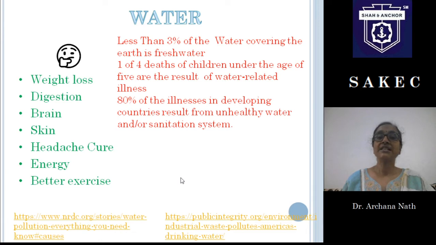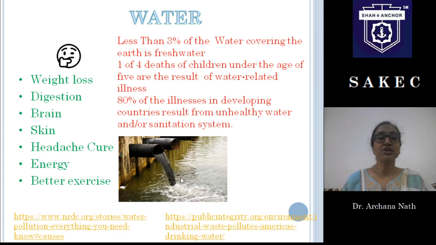So we can see that, but not only in developing countries, in developed countries like the USA also, we are having water problems. If you go to the sites shown below, you will see that in the USA also they have lots of problems due to contamination of water bodies. And see in this picture how this factory outlet is dumping its waste in water bodies, and this water then mixes with the sea or other sources and contaminates the whole water body. So what do we have to do?